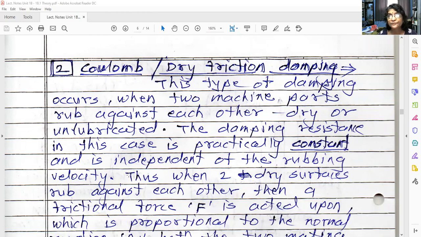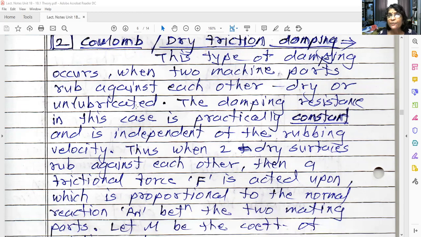Okay, so this type of damping occurs when two machine parts rub against each other, dry or unlubricated. You know, then and then only friction will occur between the two surfaces. So the damping resistance in this case is practically constant, because mu is constant. What is mu? Coefficient of friction. Here frictional force comes into picture.